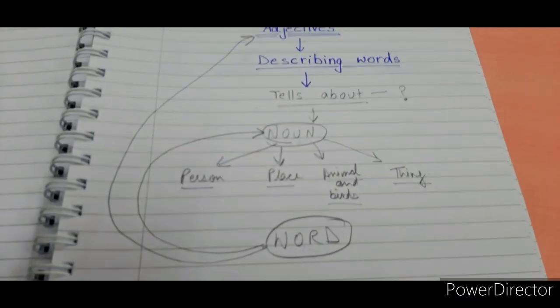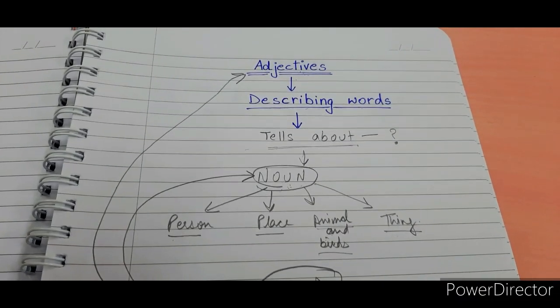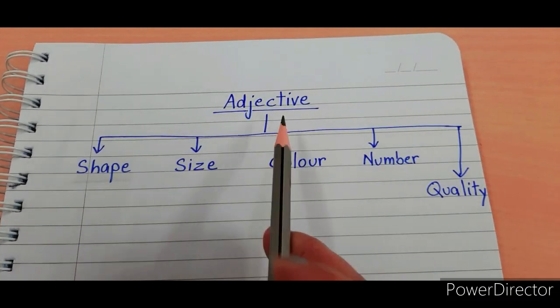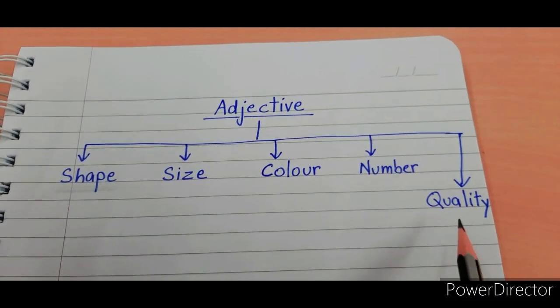Now let me explain you further. Now this is the easiest way to find out adjective.